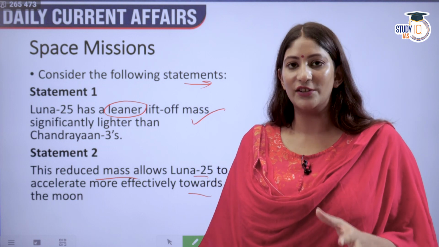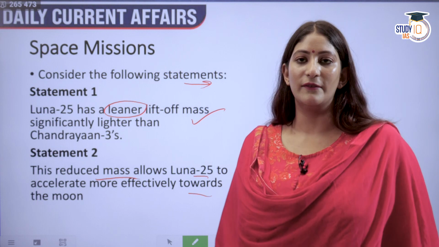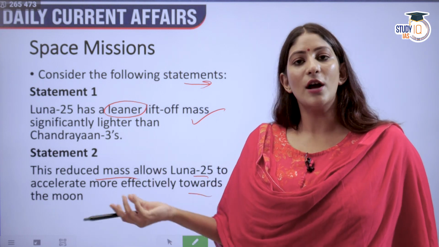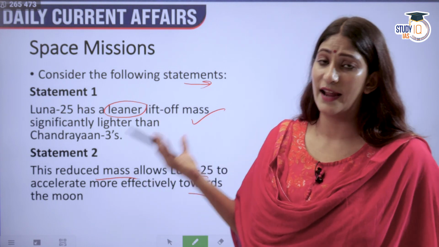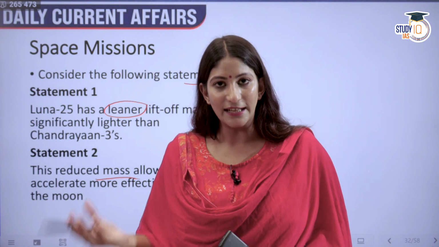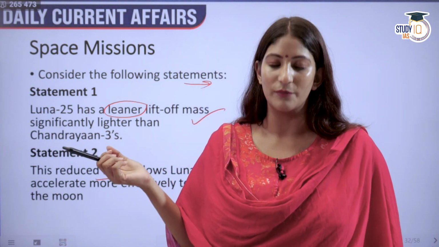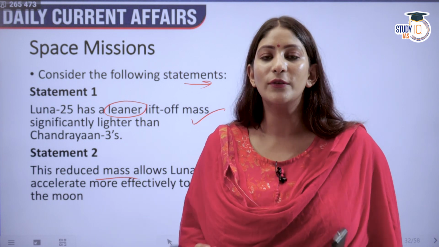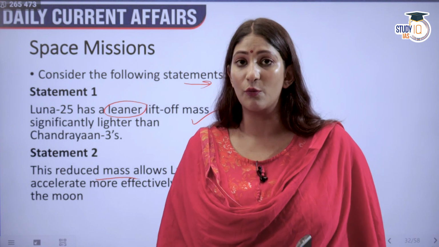This is of course attributed to the leaner mass of Luna 25, leaner lift-off mass. Because of its leaner lift-off mass and Chandrayaan's heavier lift-off mass, there is a huge difference between them. And that is why it is able to easily accelerate itself towards the moon. Other than this, the amount of fuel that is being used in Luna 25 is much more than Chandrayaan.